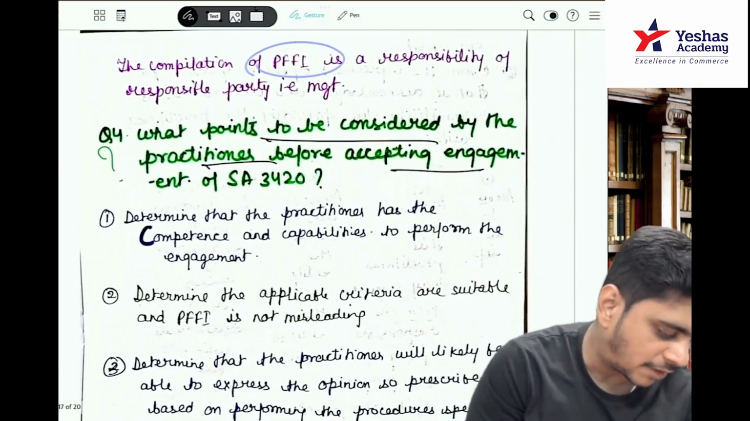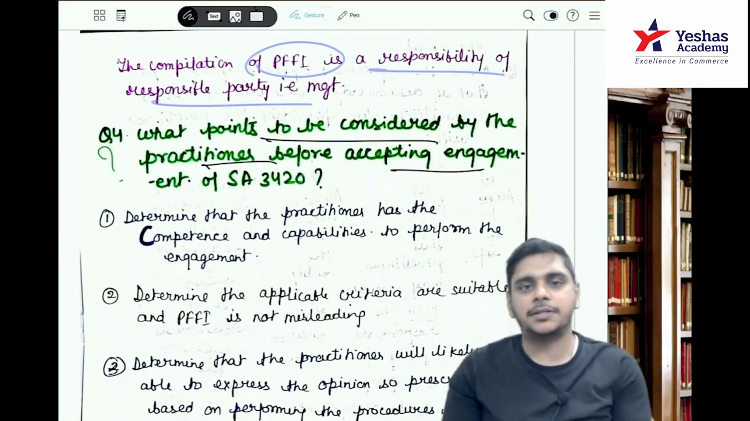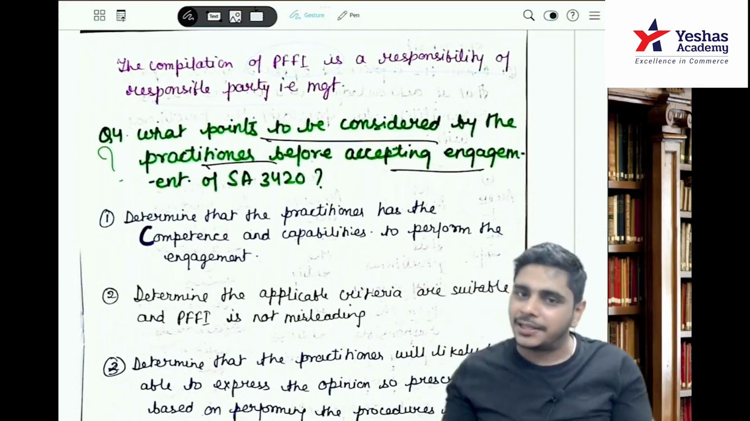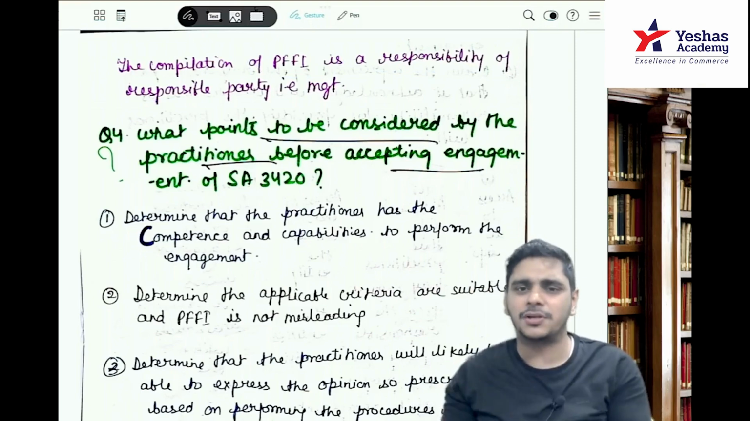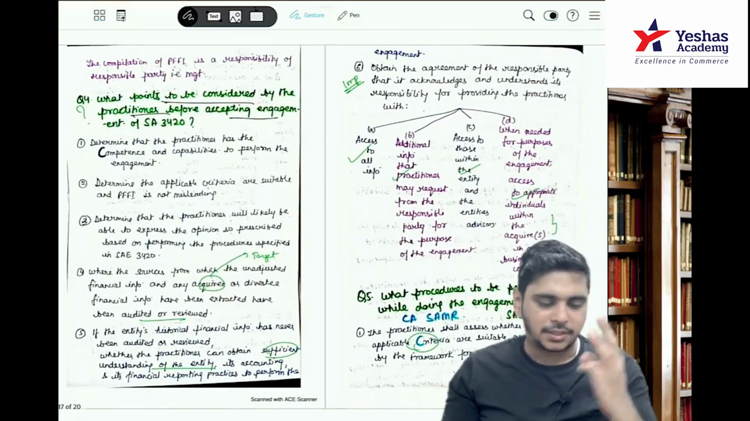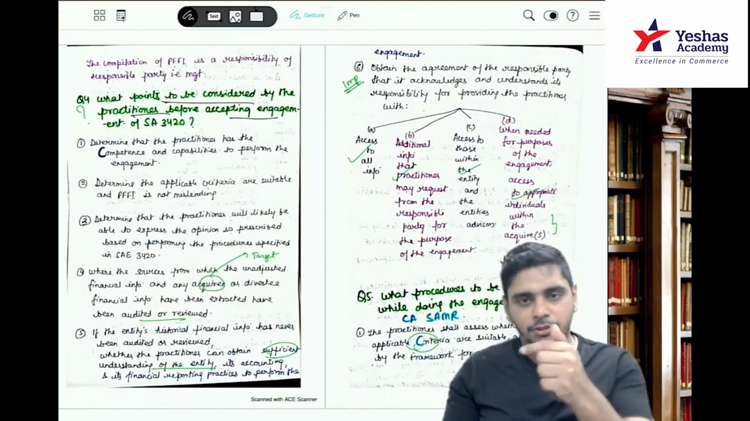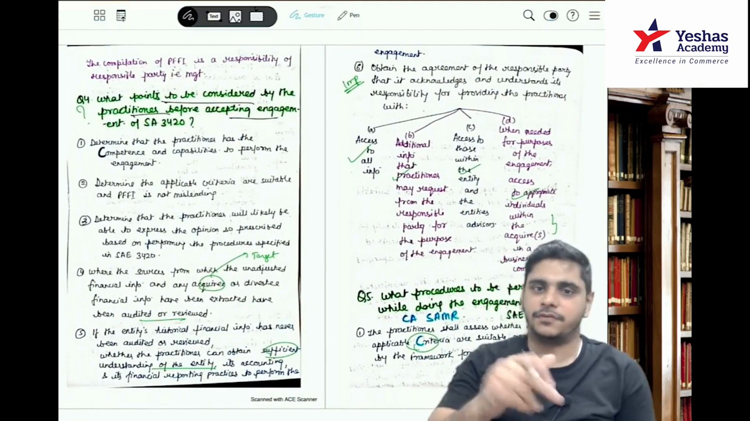The compilation of PFFI is the responsibility of the responsible party, that is basically management. Who will compile the PFFI? Management. We prepare an assurance report on that. Again, three situations will come: before, during, after. That we'll do later on.